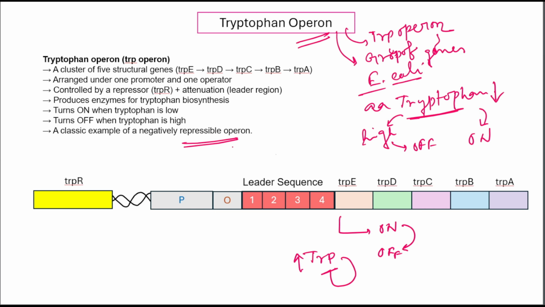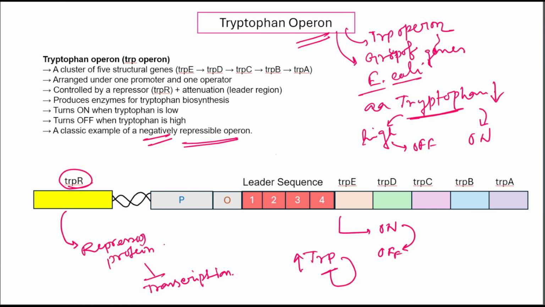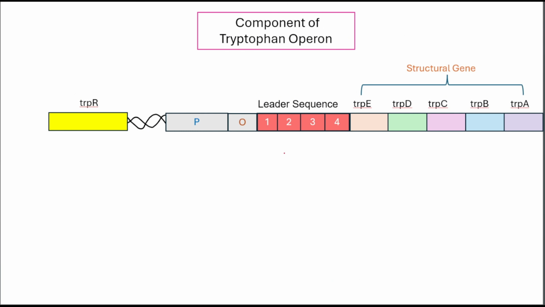And the tryptophan operon is also called negatively controlled because the gene expression is regulated by a repressor protein. The repressor protein is produced from the regulatory gene, that is trpR, and this repressor protein blocks the transcription. So in negative control, a repressor protein prevents the RNA polymerase from transcribing the gene. So the tryptophan operon is an example of a negatively controlled repressible operon. It is beautifully organized into a regulatory region and structural genes arranged in a single transcription unit.